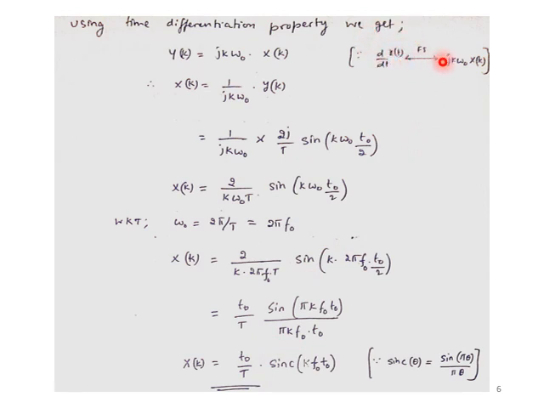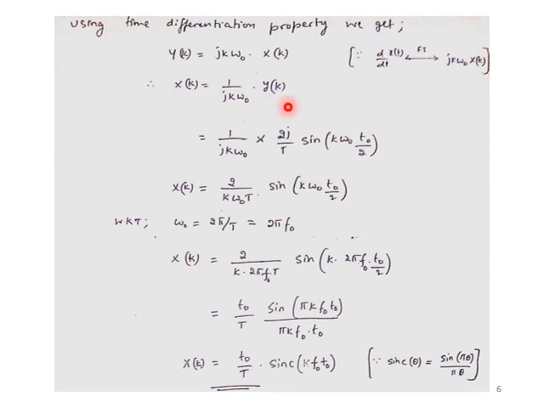If I take the Fourier series, I will get jk omega naught x of k. This means I can say it is y of k. So by looking at this, this is y of t, and after taking the Fourier series, I will get y of k. So now I have the relation of y of k with respect to x of k. I can use this equation: y of k is equal to jk omega naught into x of k. So if I want to calculate x of k from y of k, it is easier. So x of k is equal to 1 by jk omega naught into y of k.